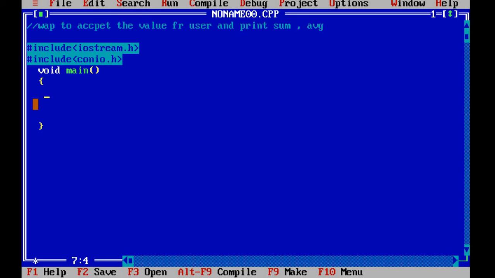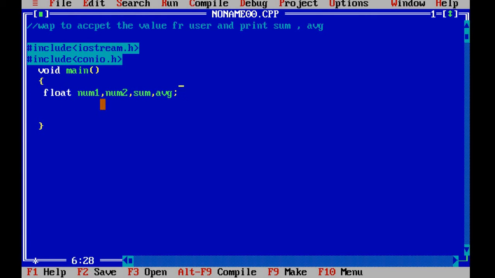Over here I want to find out the sum as well as average. So how many variables we require you can decide over here. My data type is float. Suppose I want to do it for two numbers, so we will use num1 as well as num2. These are my two variables. I want to add these two numbers, so we will take a variable sum, and finally I want to find out the average. So these are my variables which I have introduced within my float data type.